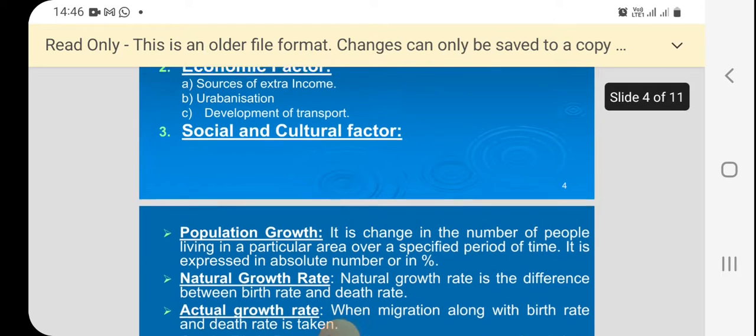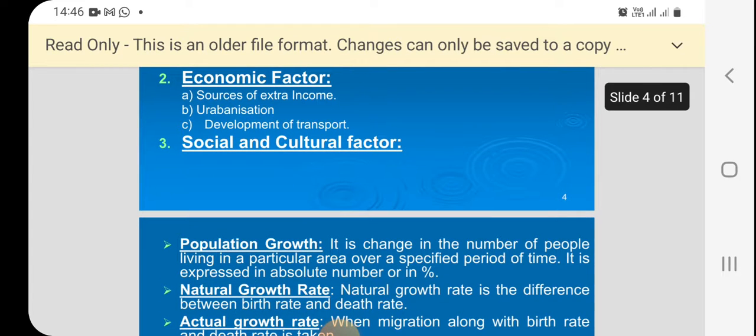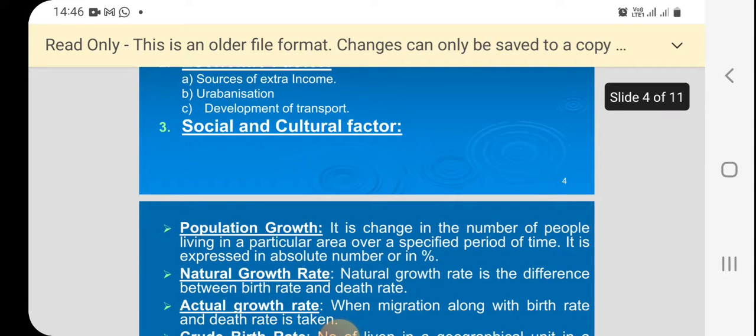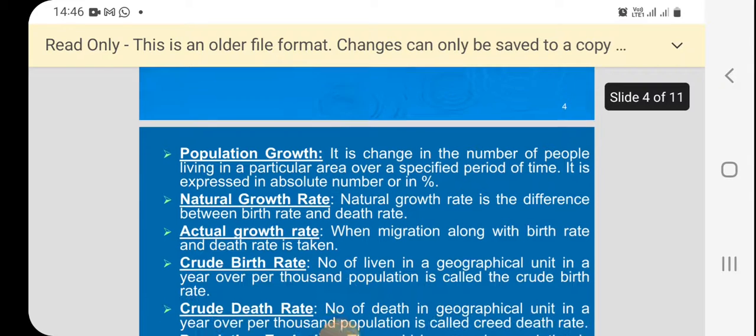Cultural factors, like where educational developments take place, like Pilani, JNU Delhi and IIT. Wherever cultural developments are there, generally that area has high density of population.